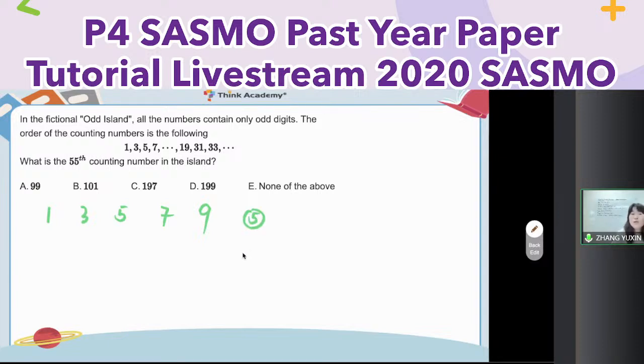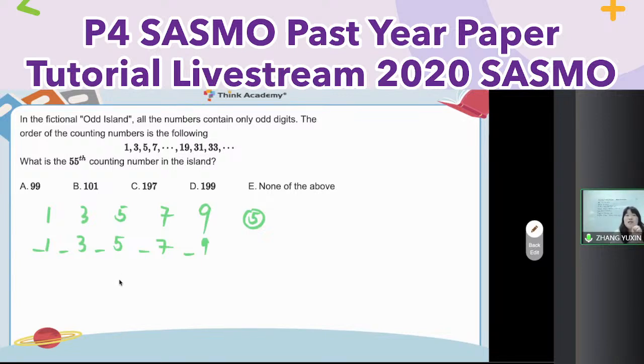Then I go to 2-digit numbers. On the ones place, they are the same: 1, 3, 5, 7, 9. How about my 10th place? My 10th place can also only be 1, 3, 5, 7, 9. So for the ones place, 5 choices. For the 10th place, also 5 choices.